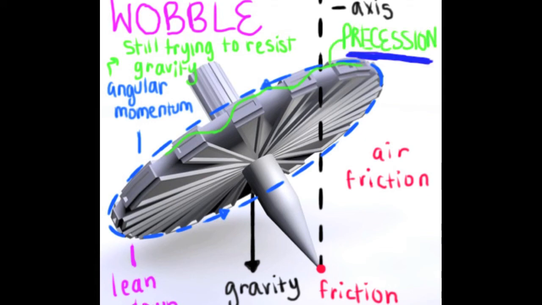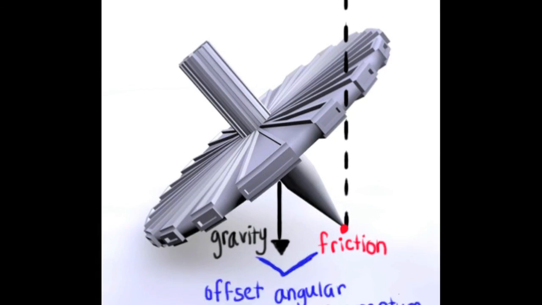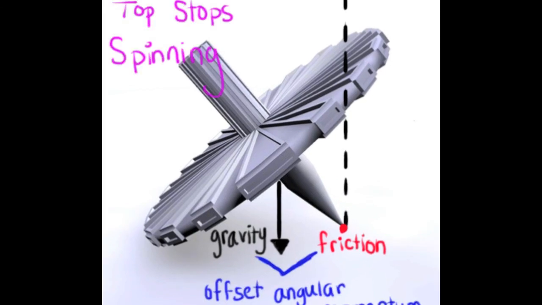Due to resistance, the top keeps slowing down and angular momentum continues to decrease until the point when gravity and friction completely offset angular momentum. That's when the top stops spinning.